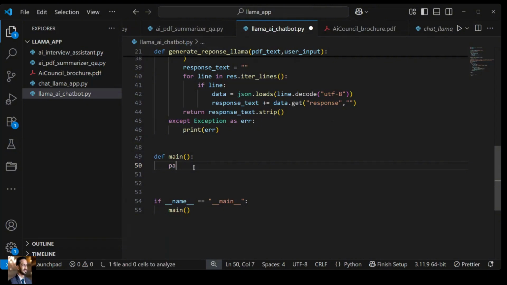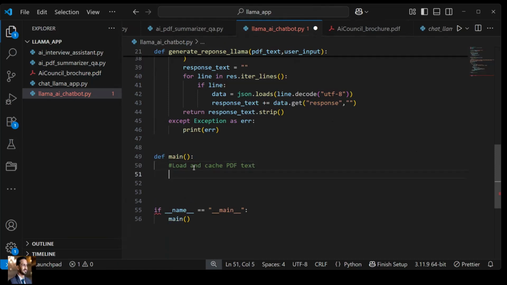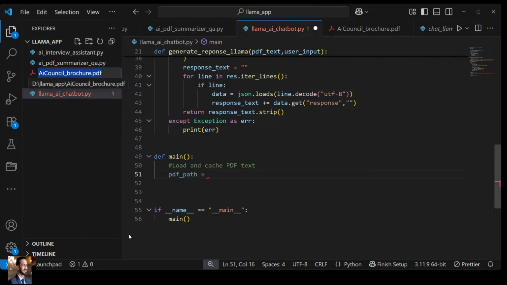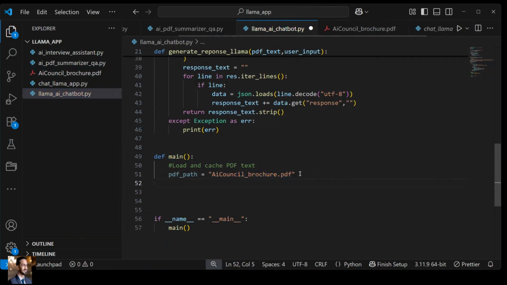Let's load and cache PDF text. For that, PDF path will be equal to, you can just take the name from here and paste it over. That's it. It is stored in the same location, so it can be easily accessible. We need not give the complete path.